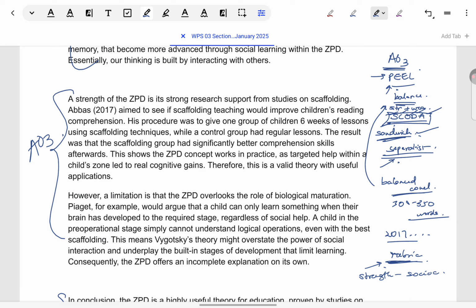Are you not reading the part on the rubric where it is said logical chains of reasoning have to be shown? If you're writing in one sentence that Vygotsky's theory has a socio-cultural perspective which Piaget's does not, what is the logical chain of reasoning? Where is the reasoning in this? Where is the chain? How is the point building like in a PEEL format for which you can be given marks?